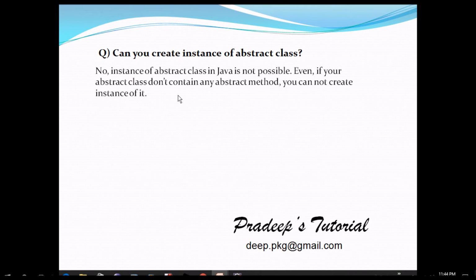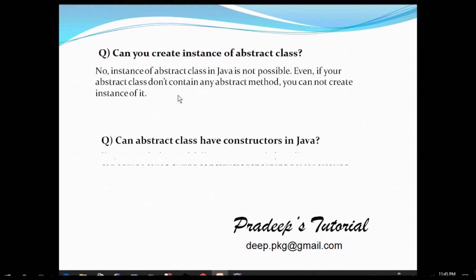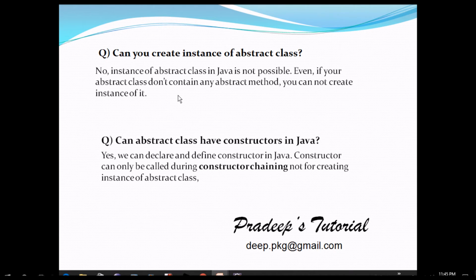Next question is, can an abstract class have a constructor in Java? So automatically a question will come to your mind: if we are not able to instantiate an abstract class, what is the use of a constructor in Java? But the answer is yes, we can declare and define a constructor. A constructor can only be called during constructor chaining, not for creating an instance of the abstract class.